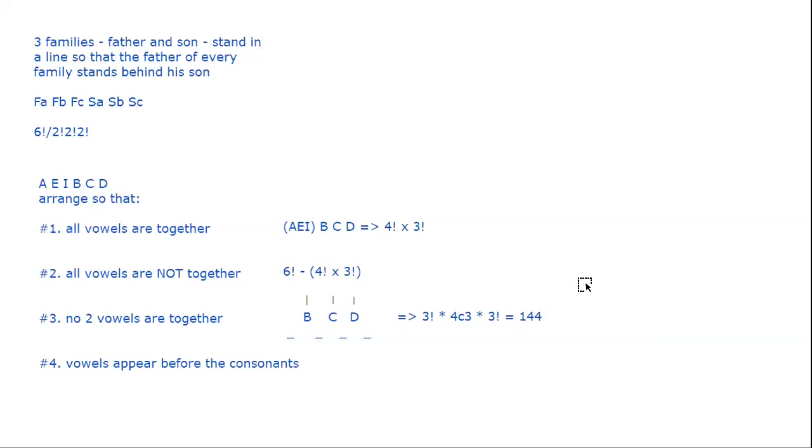So this is a safe way of doing these sort of questions. Where the condition is on the vowels, you first place the consonants and then put the vowels in between the consonants, ensuring they are not together.